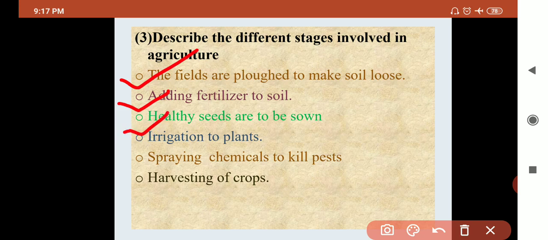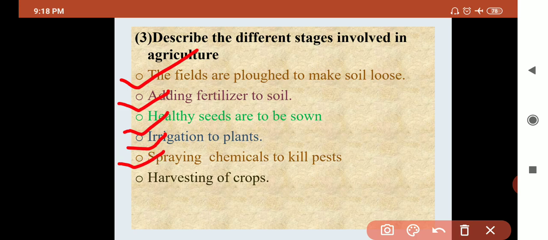Third point is selection of healthy seeds to be sown. Why do we want to select healthy seeds? Because if our seed is healthy, then we get a high quality and large quantity of plants, that is crop. Fourth point is irrigation to the plant. What is meant by irrigation? Water supplied to the plant is called irrigation. If we do not supply water to the plant, then what happens? Our plant will not grow properly.